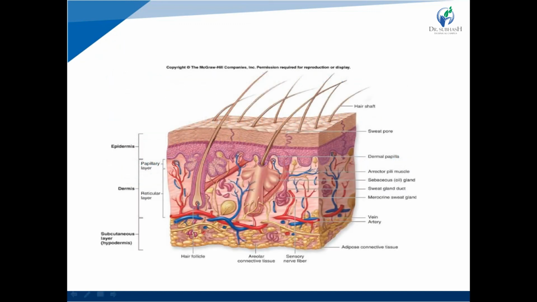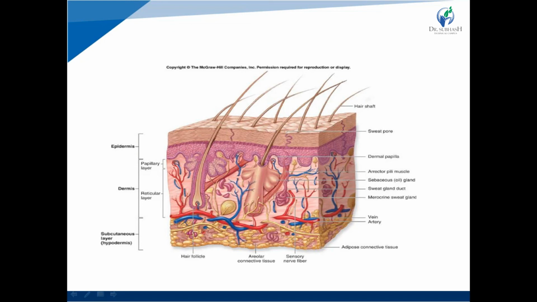Last is the schematic diagram of skin. Skin contains various layers like the epidermis layer, dermis layer, and subcutaneous layer. On another side, the hair shaft is present. Below the hair shaft, sweat pores are available.